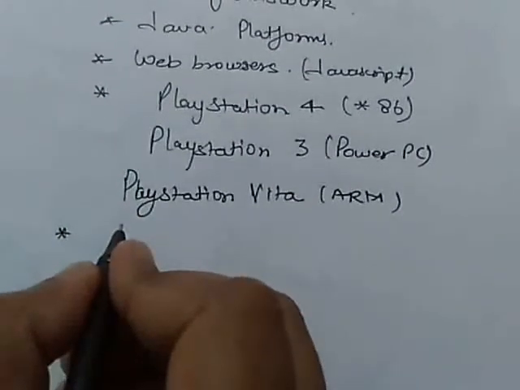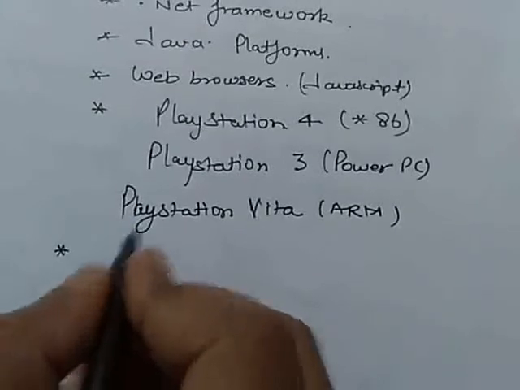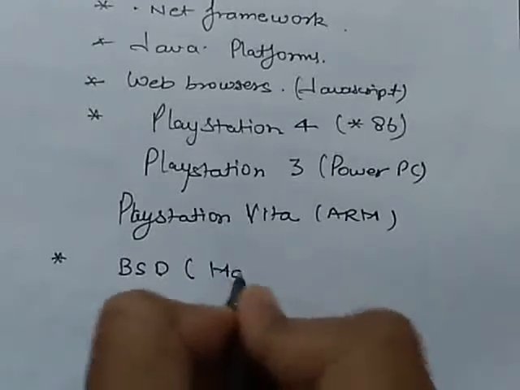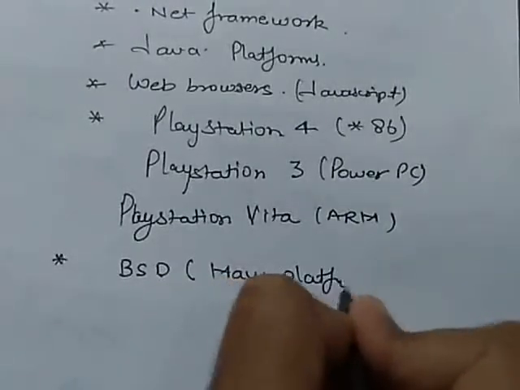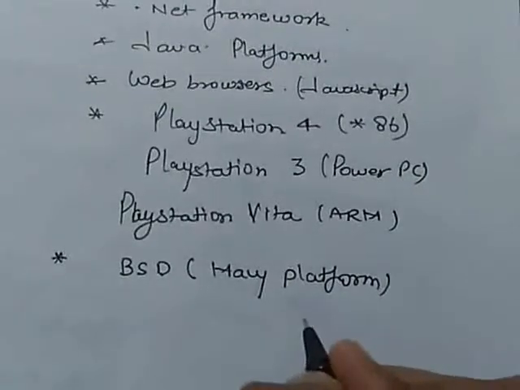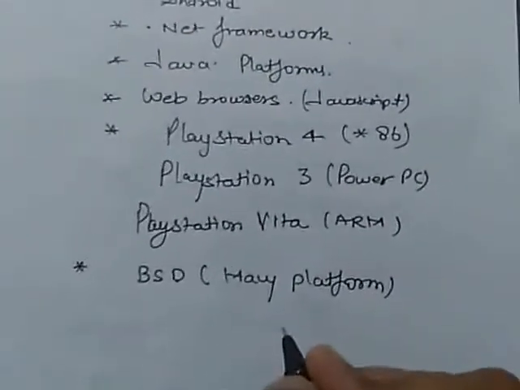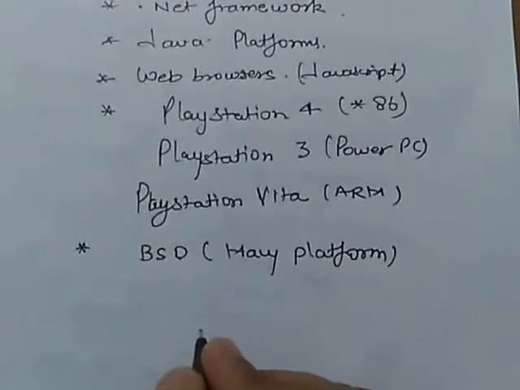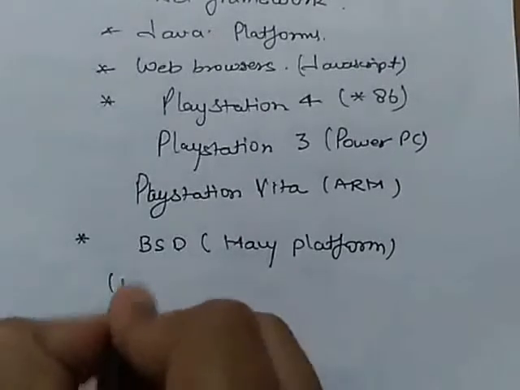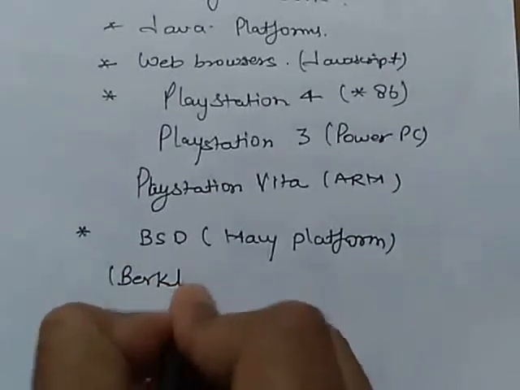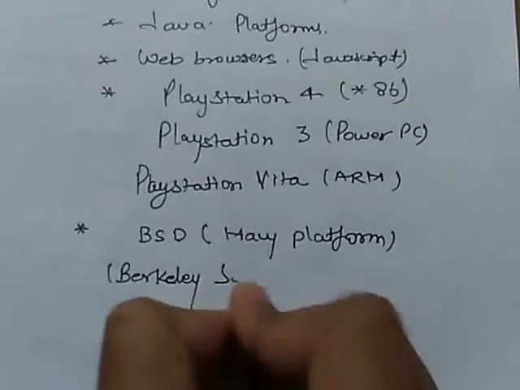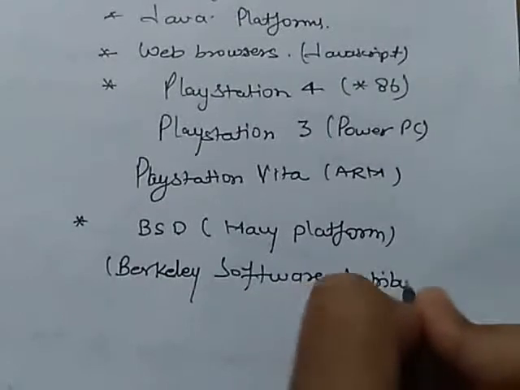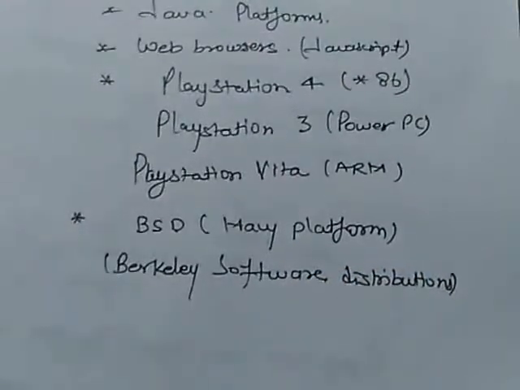Now we have BSD that is used in many platforms. The BSD stands for Berkeley Software Distributions.